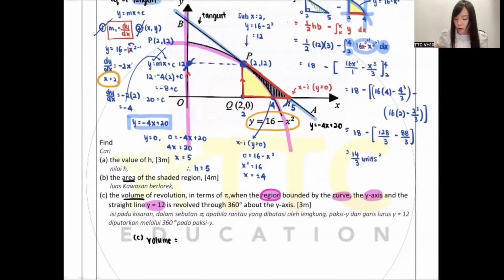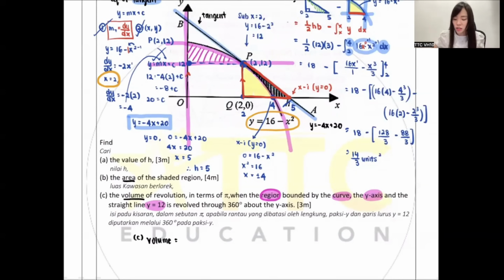So now they say y equals 12. Isn't it, this is the pink color straight line. Okay. So do they say other things? No, they just say these 3 things. So I highlight these 3 things. So you know where is the region they're talking about? Which part is surrounded by these 3 things? Isn't it this pink color part?